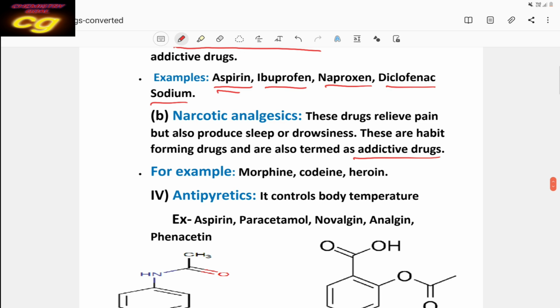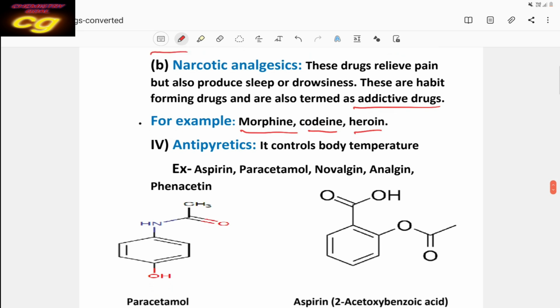These are the morphine, codeine, heroin. These are the different types of what? Narcotic analgesics: heroin, codeine and morphine. They have side effects. If you take them, they may cause addiction.